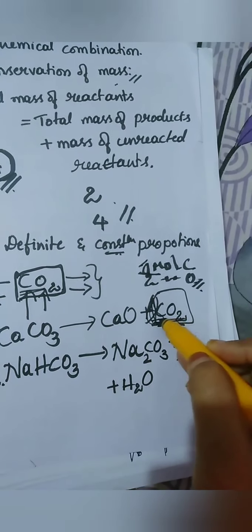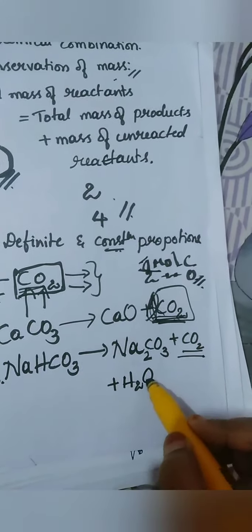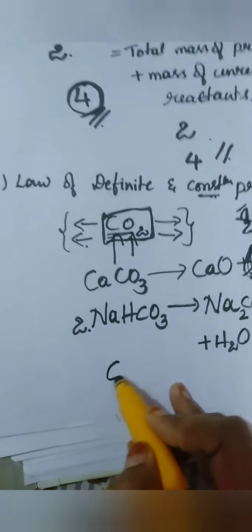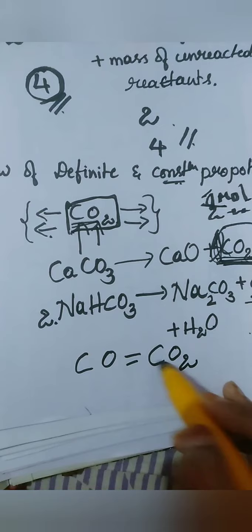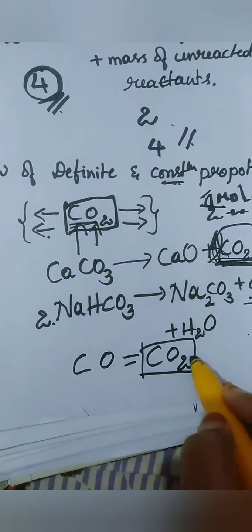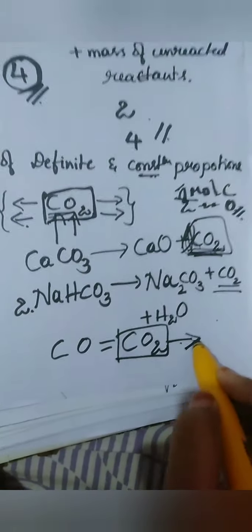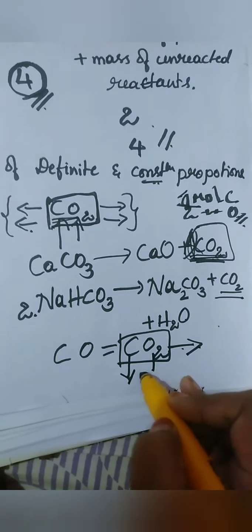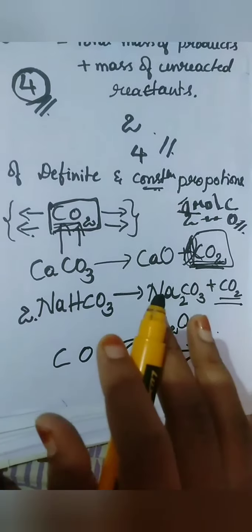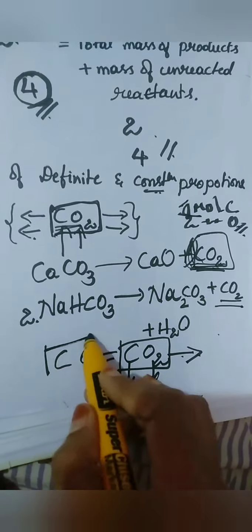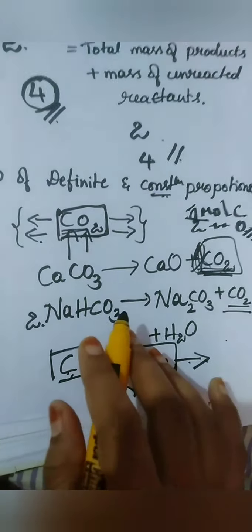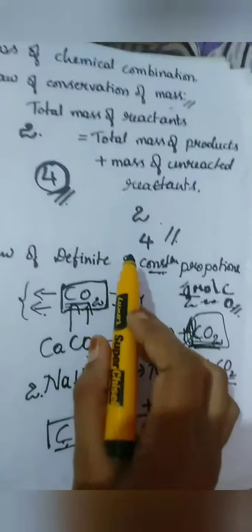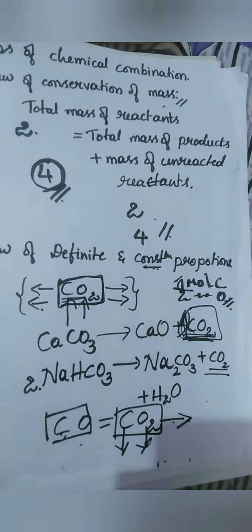This is the combination of carbon dioxide. If I write CO, will it be equal to CO2? No. Wherever you go, CO2 is completely CO2. The combination of carbon and oxygen is definite. If I say this one, this is carbon monoxide. This combination is definite. So this is the law of definite and constant proportions.